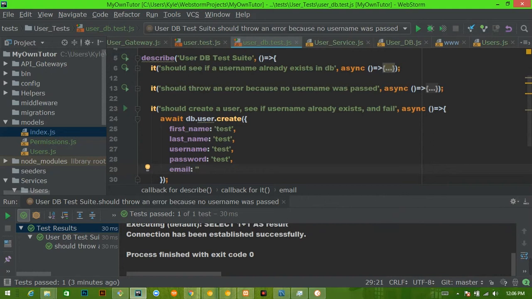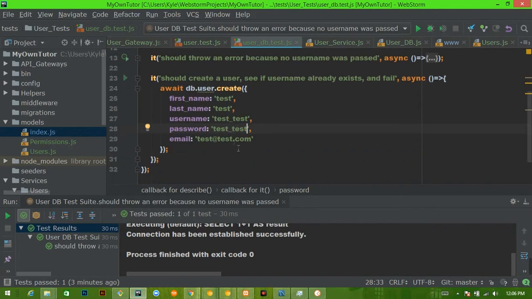We have validation in there for that. So this, we're going to say test@test.com, and then we actually have to increase these because these are not acceptable. So we'll say test_test because these are too small or too short. All right, so this will create this instance.